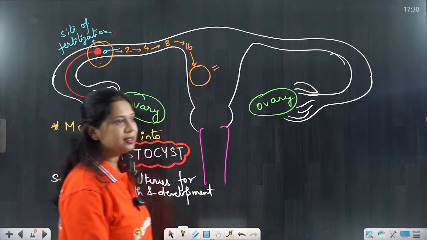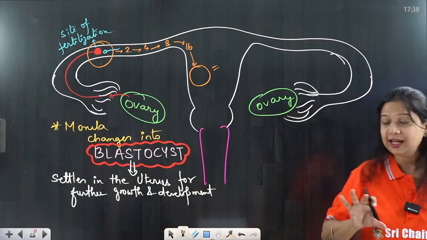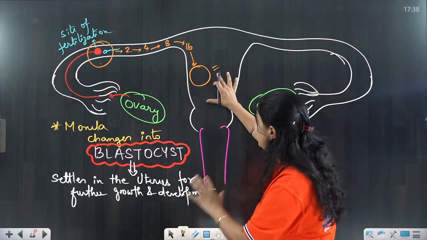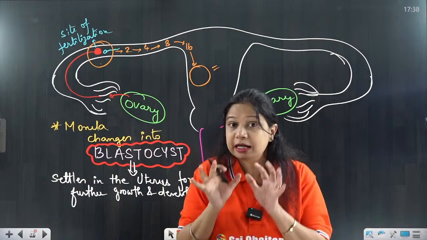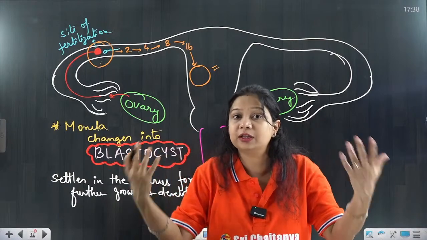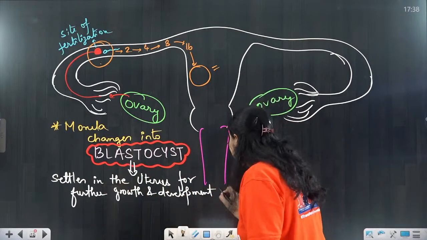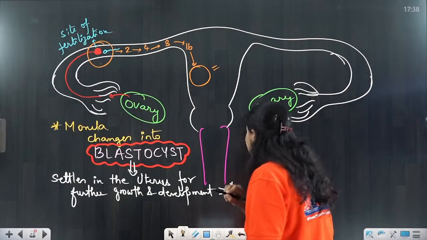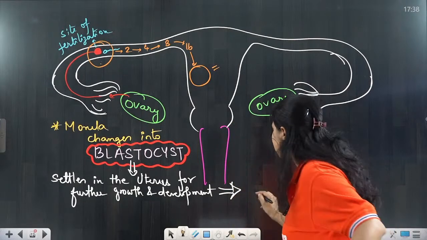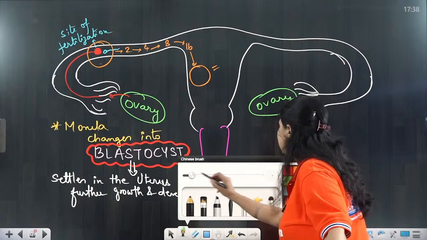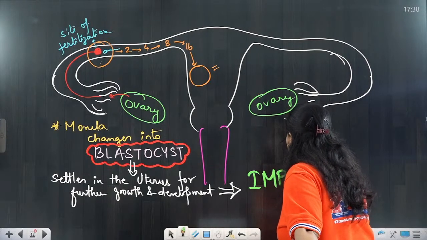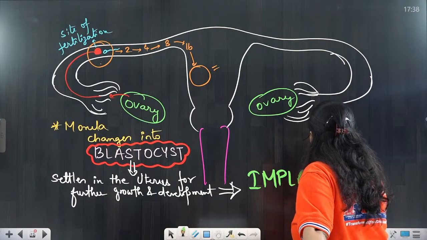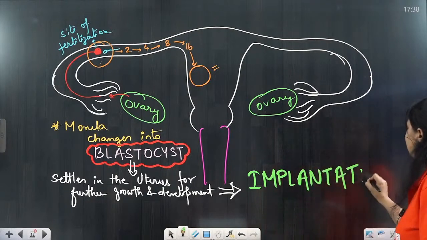and this process, the blastocyst, is further going into the uterine layers. It is settling itself for further growth and development, and this process of settlement is called, what is it called? This is called implantation.